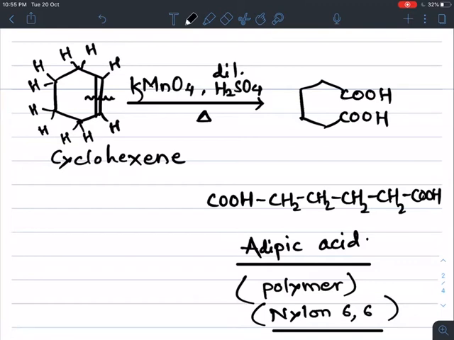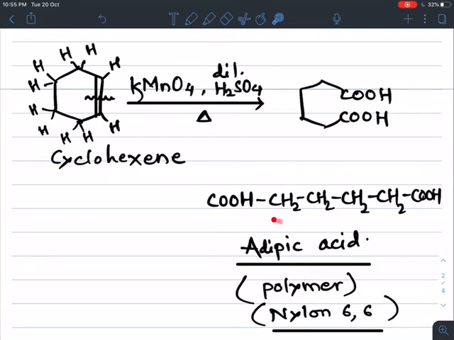When cyclohexene undergoes oxidation with an oxidizing agent, here acidic KMnO4, and the mixture is heated, we get a 6 carbon containing dicarboxylic acid.